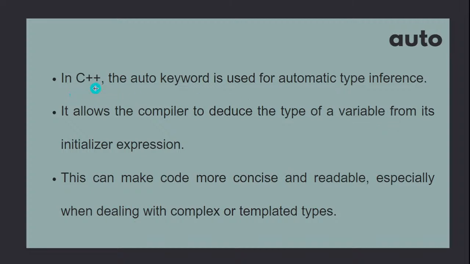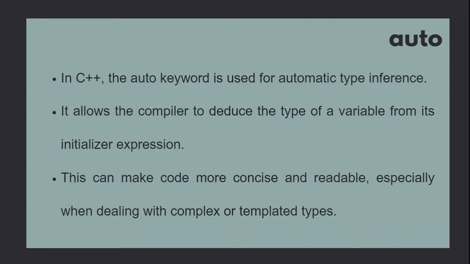So in C++, the auto keyword came from an update, I hope from 2011, the major update. The auto keyword is used for automatic type inference. If you have used other programming languages, like nowadays we have languages like Python, you won't directly declare that this variable is storing an integer, this one a float, or this one a string. In such modern languages, the compiler or interpreter will automatically decide based on the value it is storing. So they have introduced the option in C++ as well.